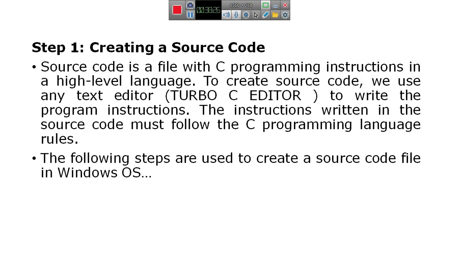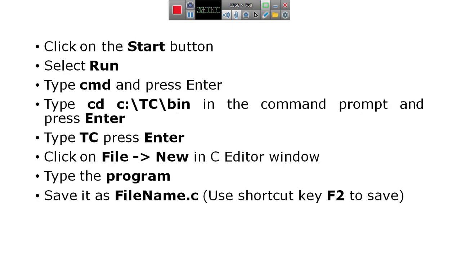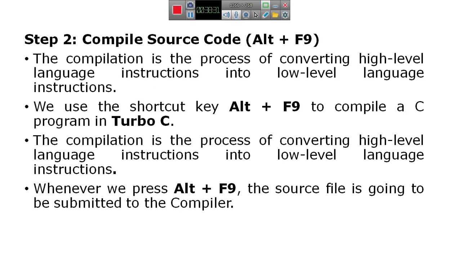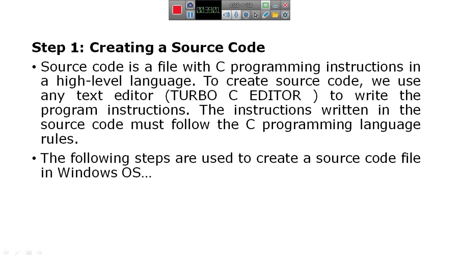After writing this, we have to compile the source code. At this stage, the source code is converted into object code by the compiler for execution. This program in general we write in the TC editor. Generally this program we write in the TC editor.